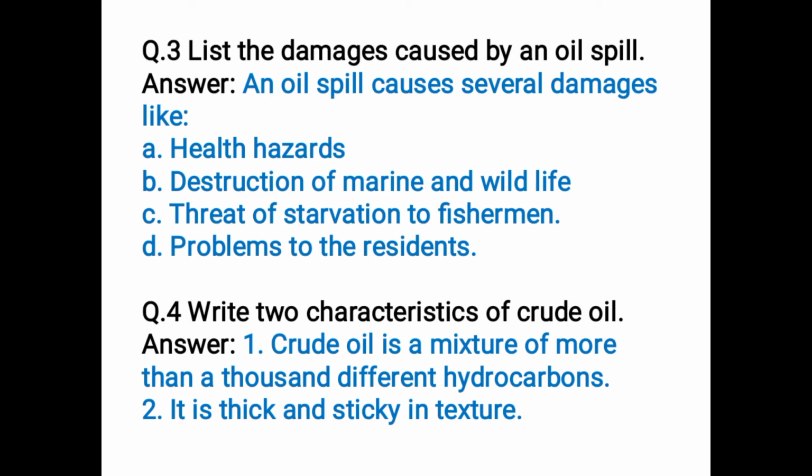The answer is an oil spill causes several damages like A. Health hazards. Health hazards means the dangers to health. B. Destruction of marine and wildlife means the destruction of the sea animals and the wild animals. C. Threat of starvation to fishermen means it's a kind of danger of hunger for the fishermen because it's the only source of their income.